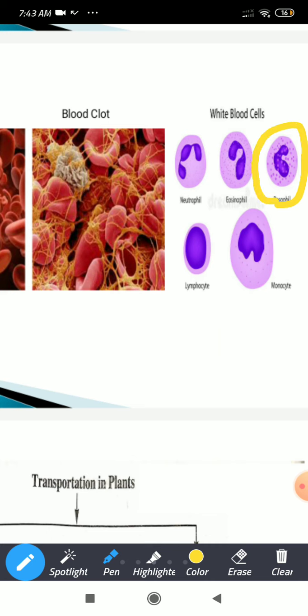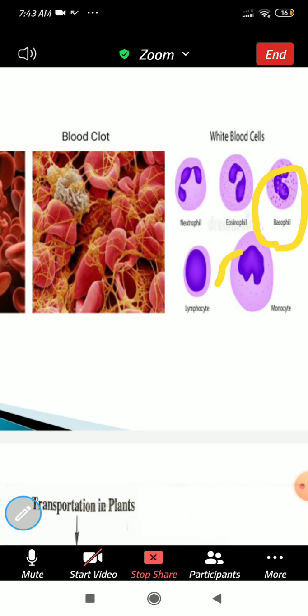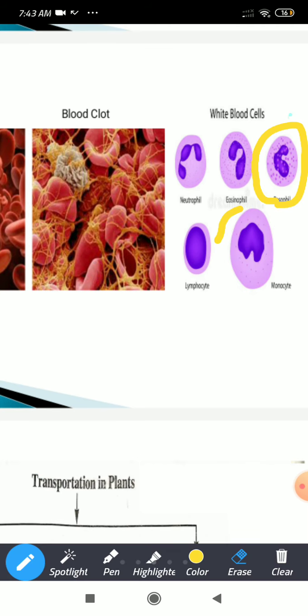Those pink dot-like structures that appear as small dots, we can call them granules. Not only here, in the eosinophil also you can find them, but their size is very small compared to here, so they are not visible. Based upon the presence and absence of granules, we categorize WBC into two: granulocytes and agranulocytes. Wherever we find granules, we call them granulocytes, and wherever we find no granular structures, we call them agranulocytes.